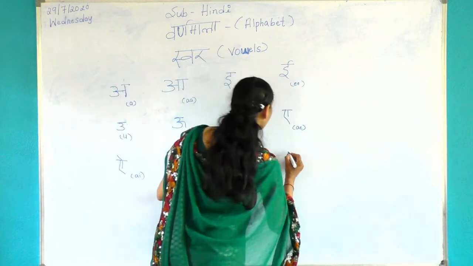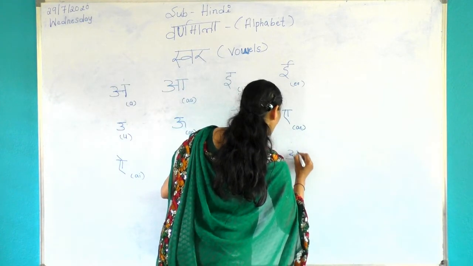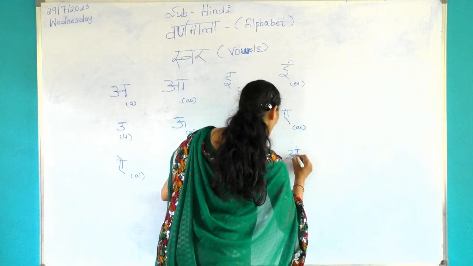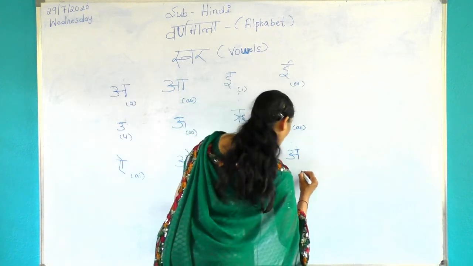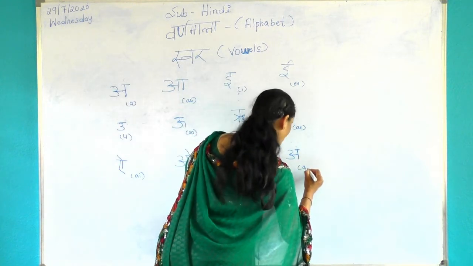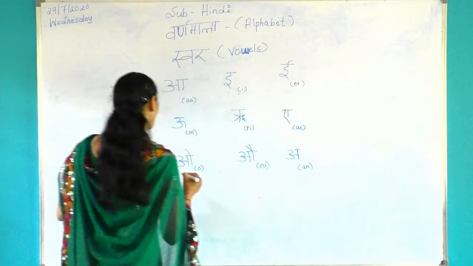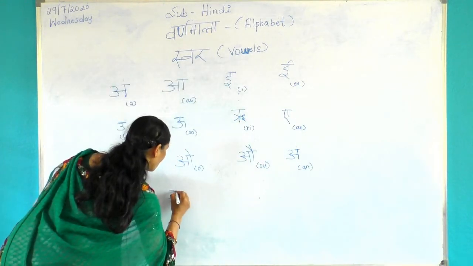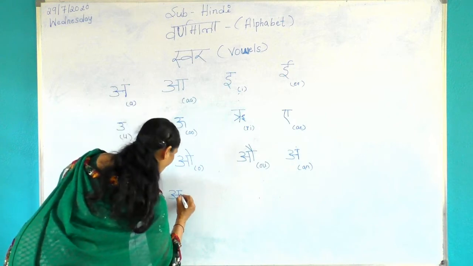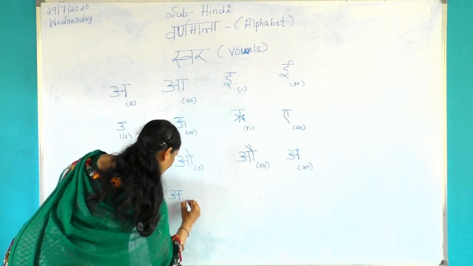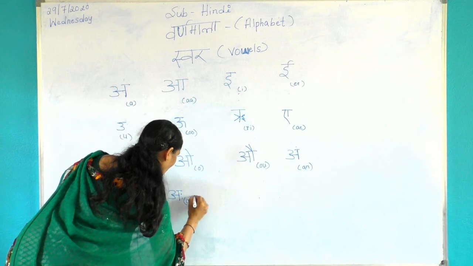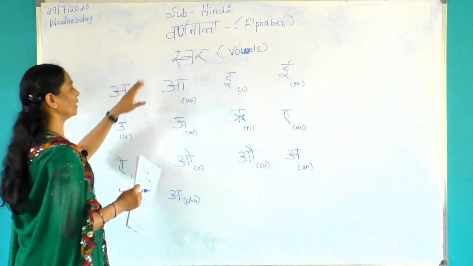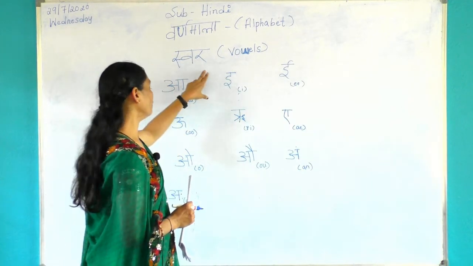Then A-N. Then last letter is aha. These are swar. We call in English vowels.